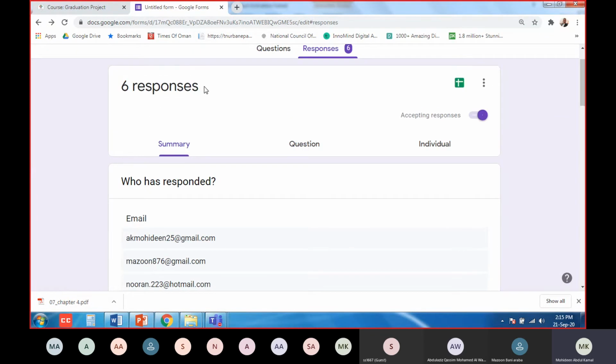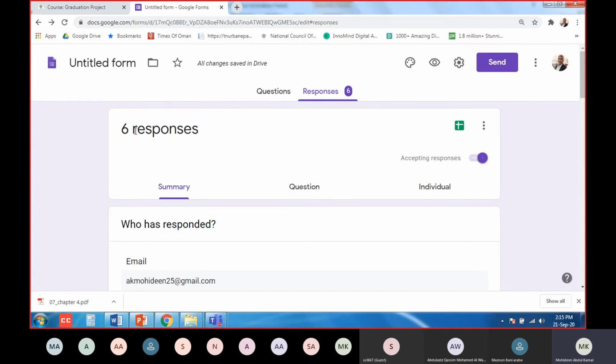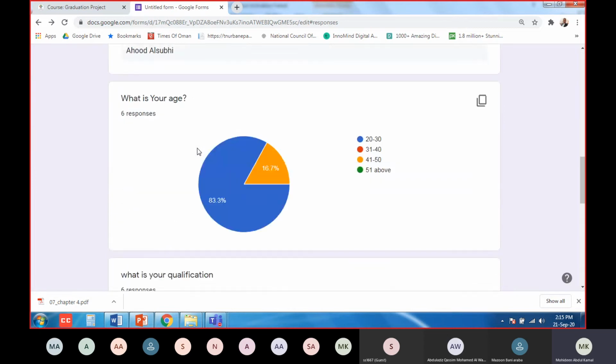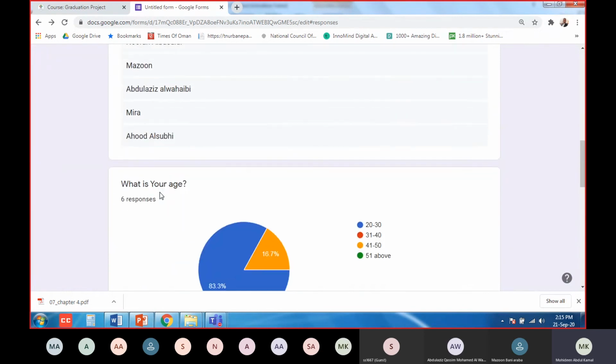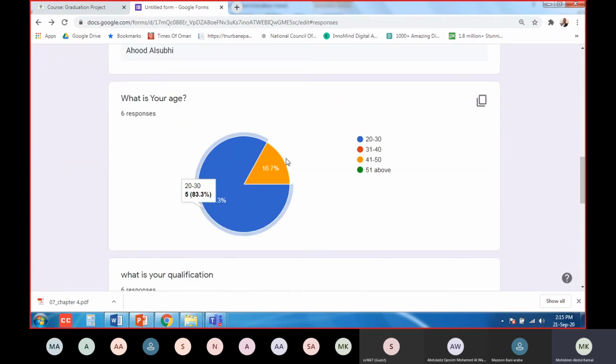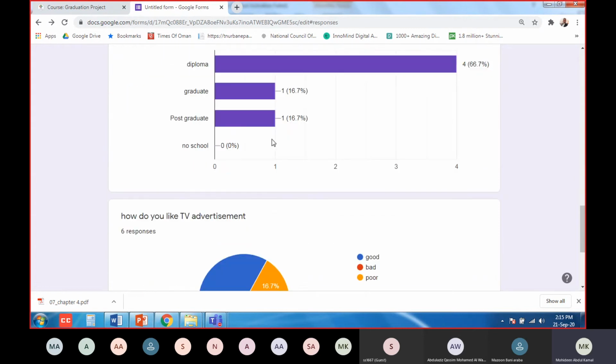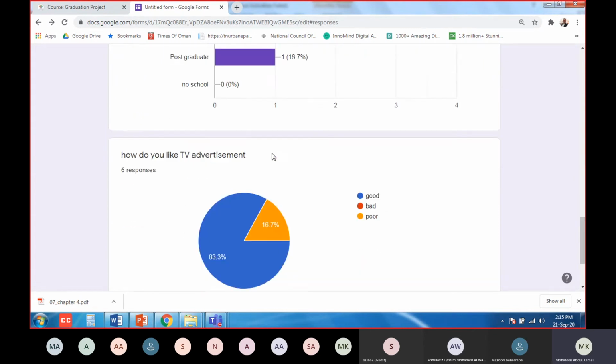So as many people are submitting, you will know all the responses automatically. For all the responses, you will see the names. Everybody's names will be here, what their answer is will be here, their qualification, everything. It will automatically convert into a graph.